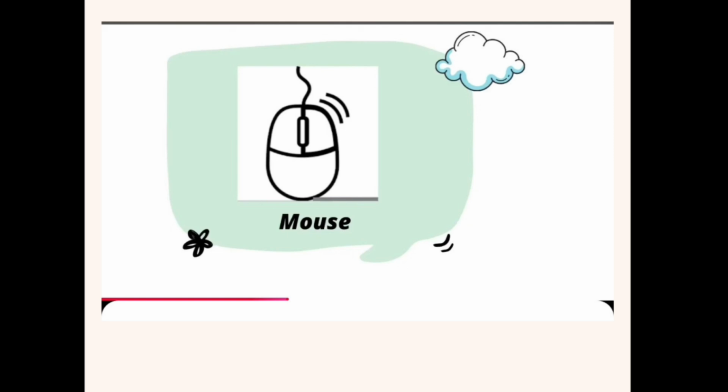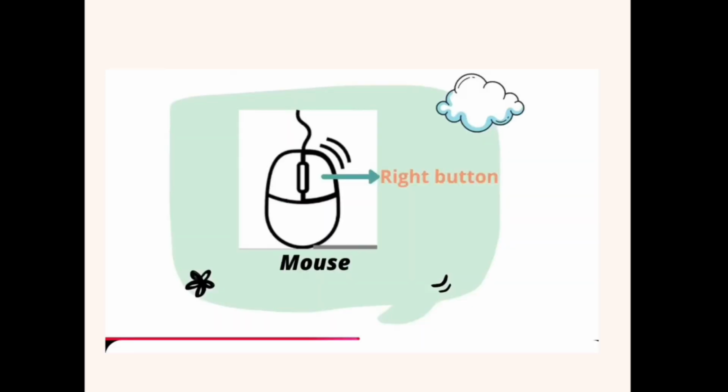So this is how we draw a computer mouse. In this video we will learn about the different parts of a computer mouse. First is the right button. On the very right side of the computer mouse is the right button.